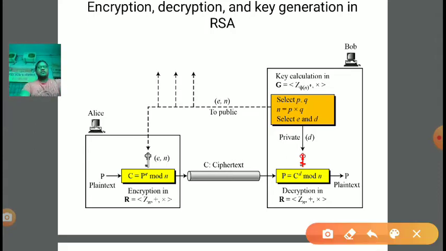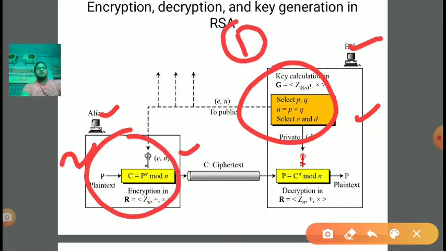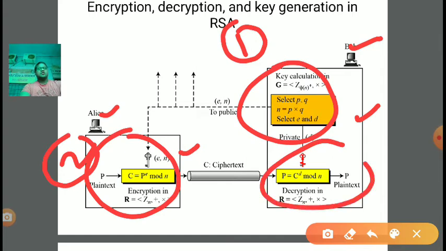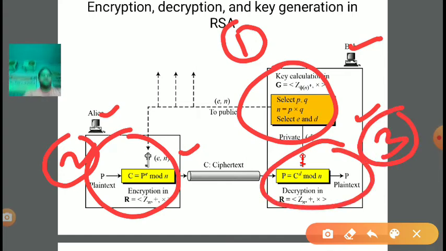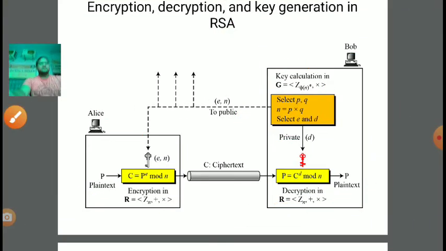First, the component of this algorithm is Alice. The second component is Bob. Alice is the sender and Bob is the receiver. Now at the sender end we are performing encryption. At the receiver end we are performing decryption. This is the key generation step, the first step. This is the encryption step, and the third one is the decryption step. So the first step is key generation.